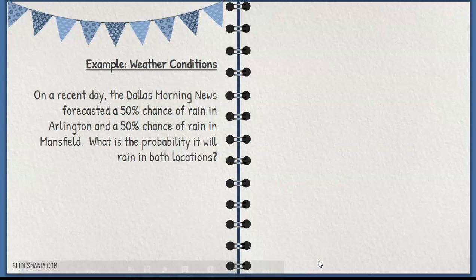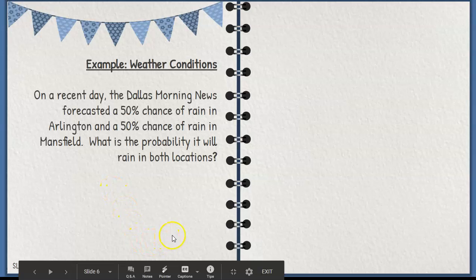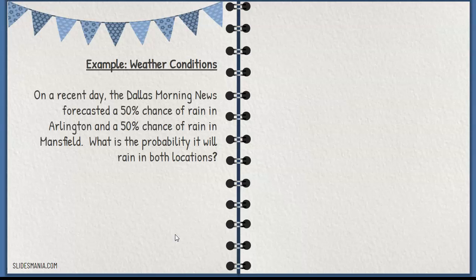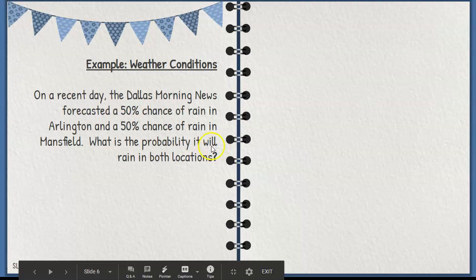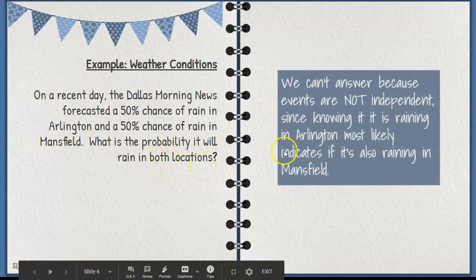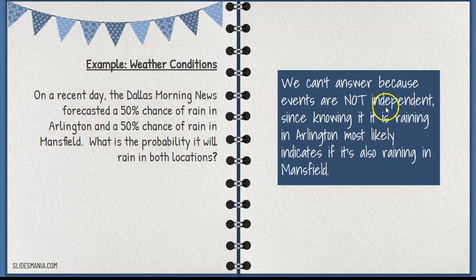All right. What about this? Weather conditions. On a recent day, the Dallas Morning News forecasted a 50% chance of rain in Arlington and a 50% chance of rain in Mansfield. What's the probability that it will rain in both locations? Well, can't answer this because these events are not independent. So if I know it's raining in Arlington, it probably means it's raining in Mansfield because they're so close. What's happening in one part of the city does affect what happens in the other.